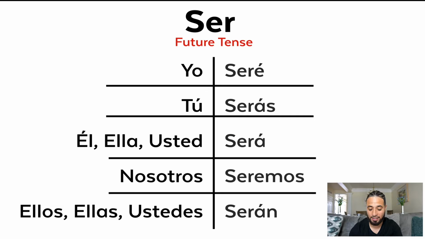So ellos serán, ellas serán, ustedes serán. So this means I will be. All right, so I will be, yo seré, I will be. Un día seré presidente. One day I will be the president. All right, tú serás, you will be, él, ella, he or she will be.